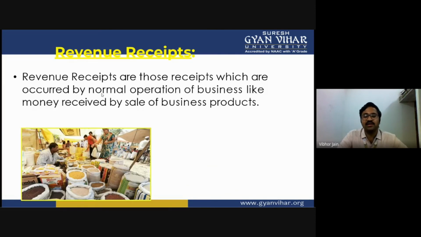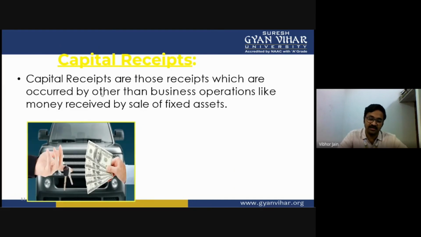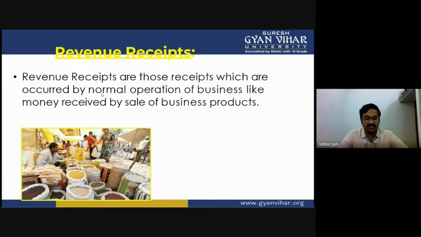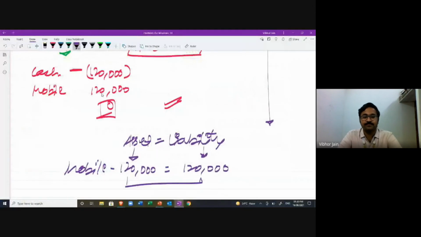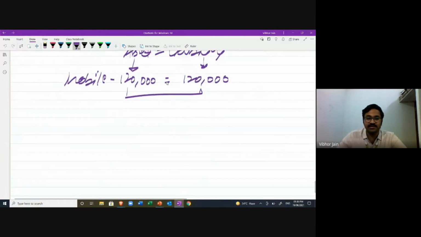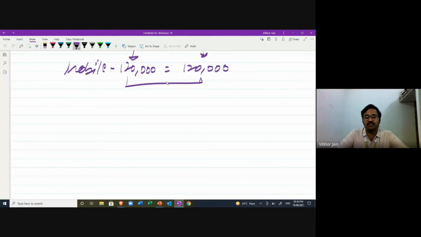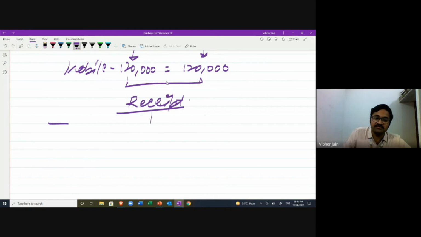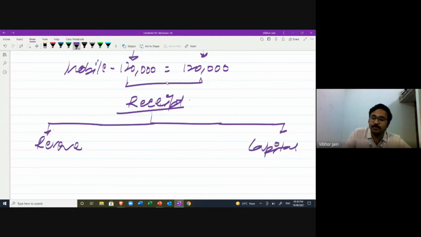Now, these can also be classified into revenue receipt and capital receipt. I'll have to go back to this page because I have to explain it in a little bit more detail. If we talk about receipts, they are classified into two types: revenue and capital. Before explaining this topic, I want to explain something else first.